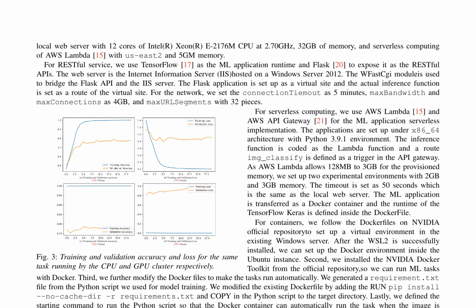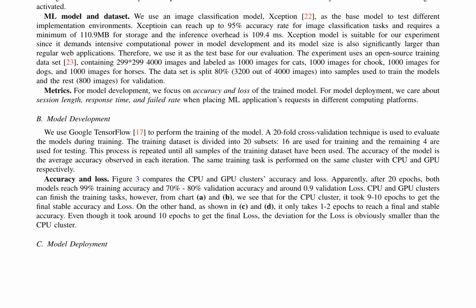For containers, the paper follows the Docker files on NVIDIA's official repository to set up a virtual environment in the existing Windows server. The exception model is used as the base model to test different implementation environments. The model requires a minimum of 110.9 MB for storage, and the inference overhead is 109.4 ms. The experiment uses an open-source training dataset containing 4,000 images, split into 80% for training and 20% for validation.